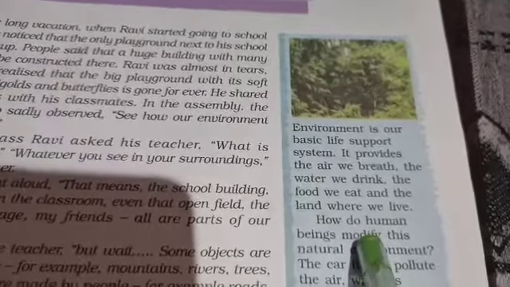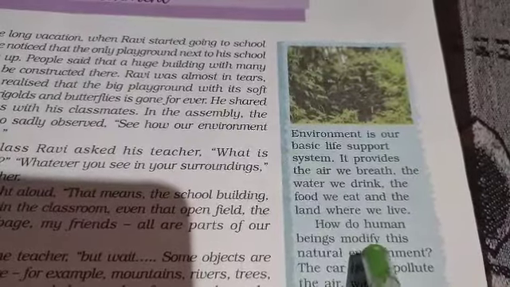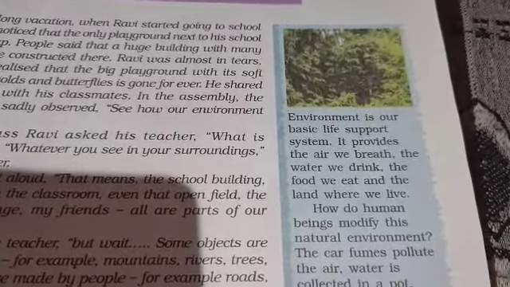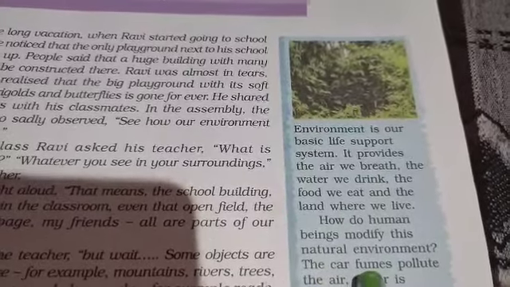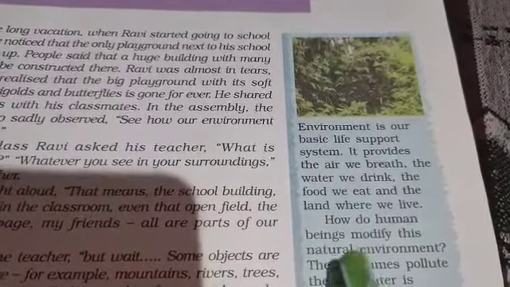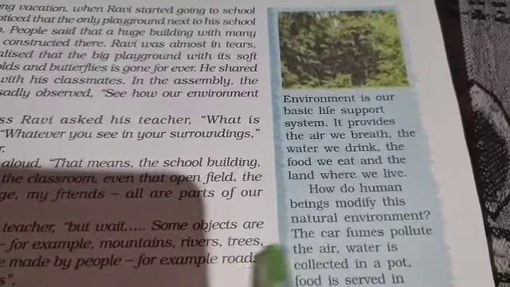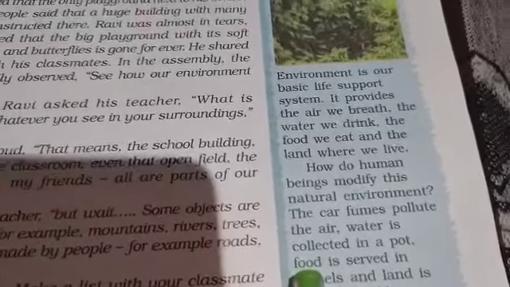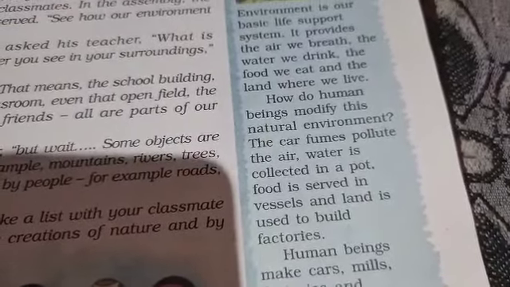Then environment is subjected to change. It undergoes changes. This natural environment is changed by human beings. So here is the question: how do human beings modify this natural environment? The car fumes pollute the air, water is collected in a pot, food is served in a vessel, and land is used to build the factories.